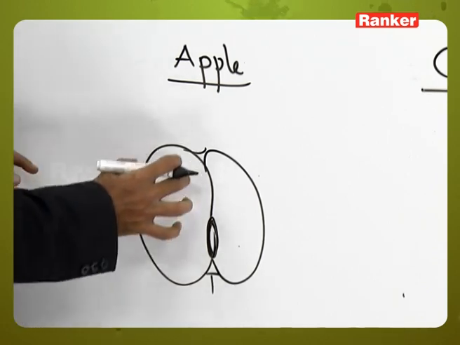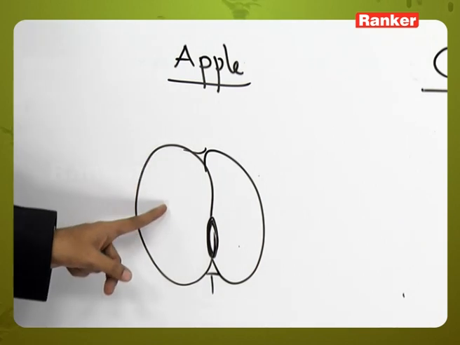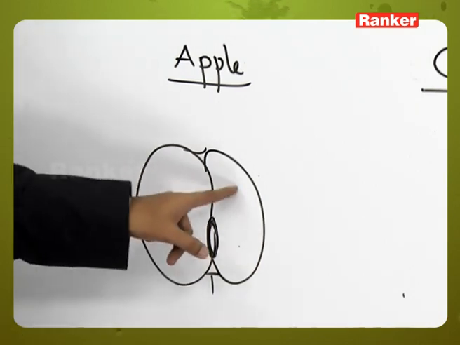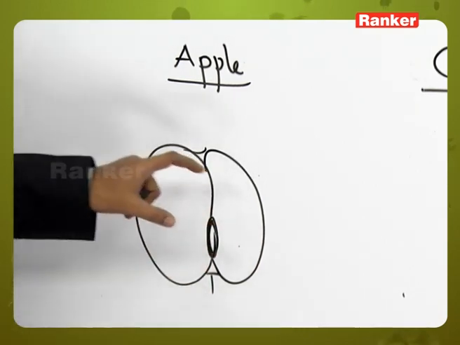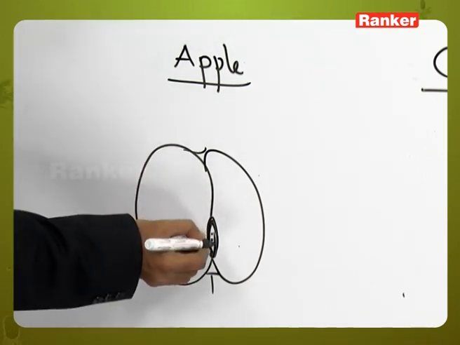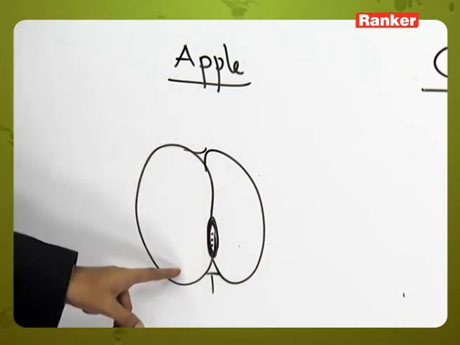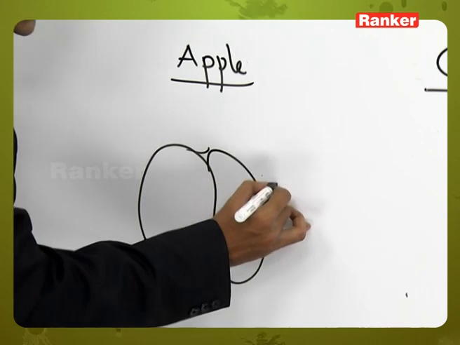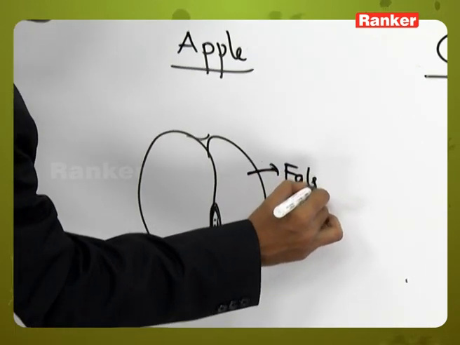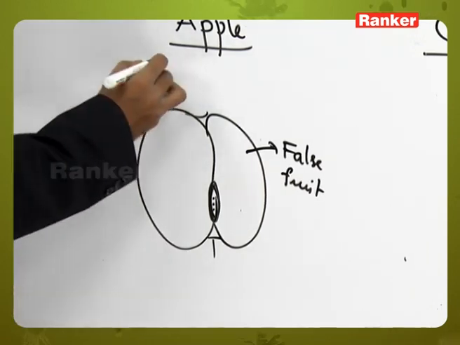The thalamus is developing into false fruit. It is fleshy and it is storing food material. So thalamus is developing into false fruit, and it is not having seeds. Here seeds are present, but it is called as true fruit. So here the fleshy part is false fruit. The false fruit is developing from thalamus in apple.